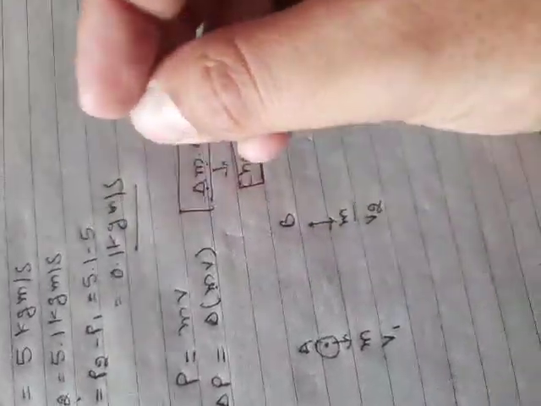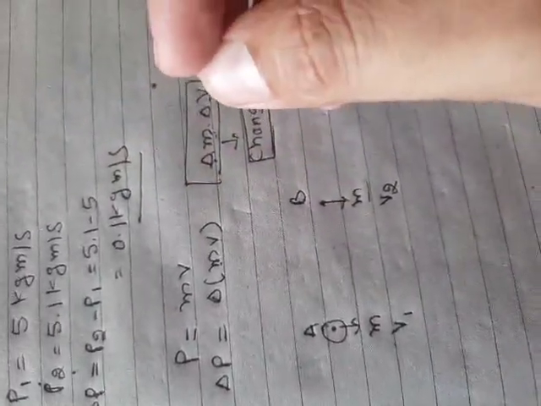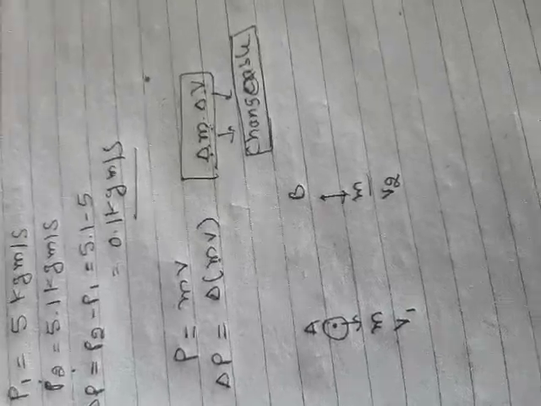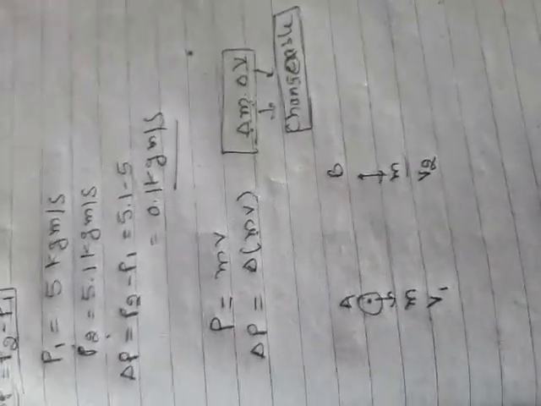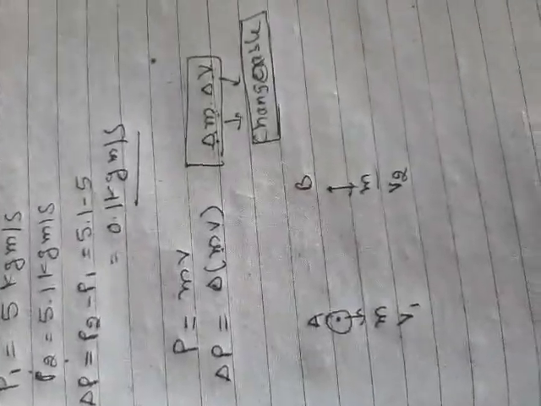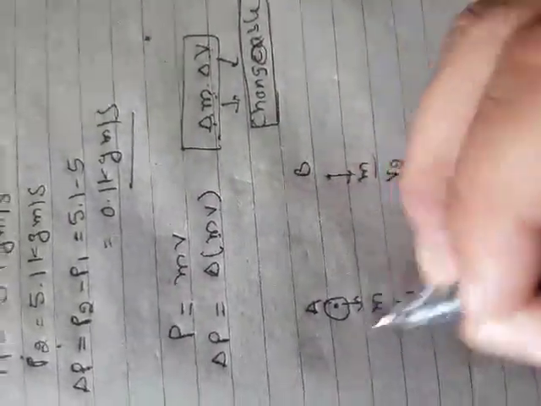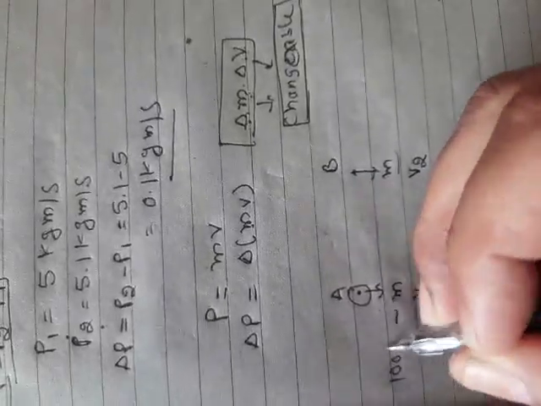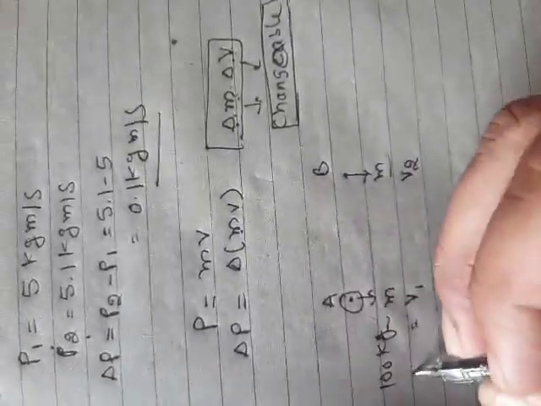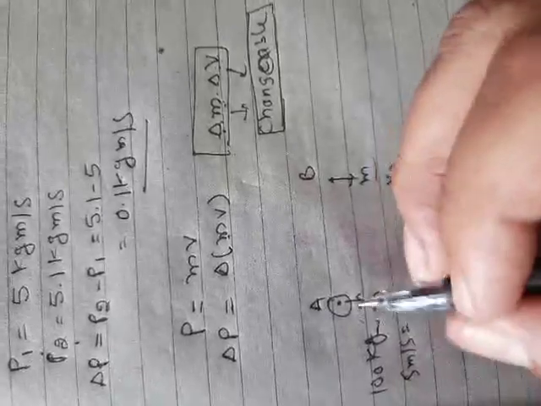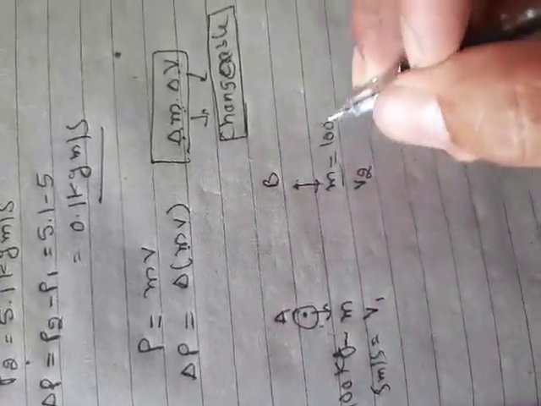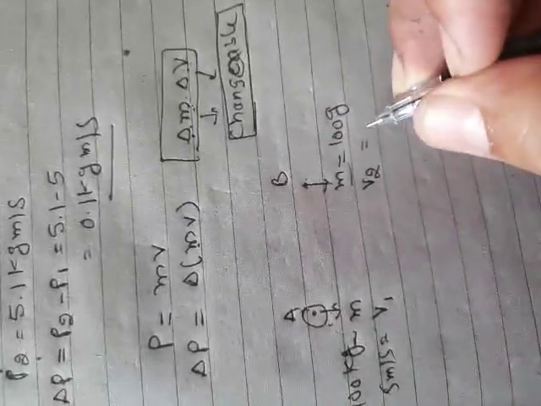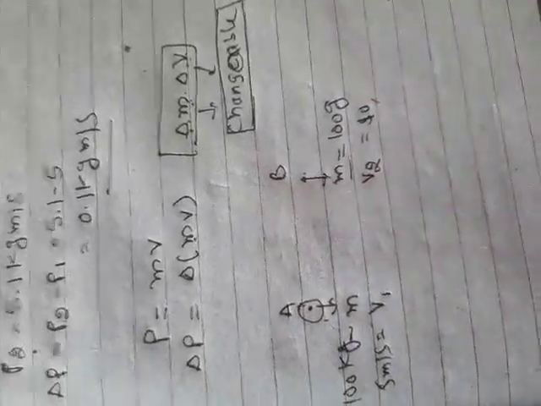It will remain same. When a body moves with a particular velocity that is very, very smaller than the velocity of light, at that time we can say mass will remain same, only velocity can be changeable. If the body mass at point A is 100 kilogram and velocity is 5 meter per second, and the body reaches point B, then mass will remain same, 100 kilogram, while velocity can be 5, 50, 100, 10, anything else.